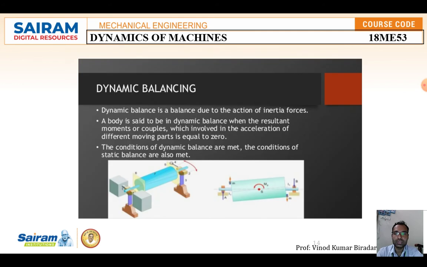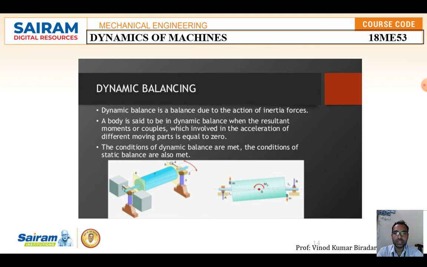Next, the second one is dynamic balance. This is also very important. Dynamic balance is a balance due to the action of inertia forces. If the object is in motion, inertia forces will be generated. Due to that, the unbalance occurs, and that balance is called dynamic balancing.